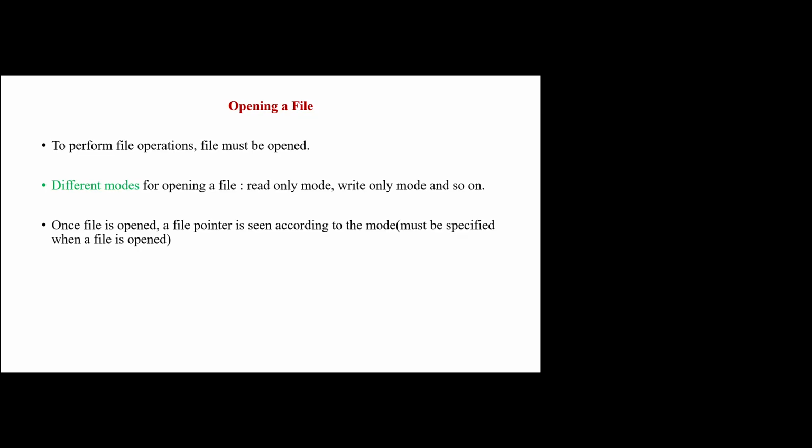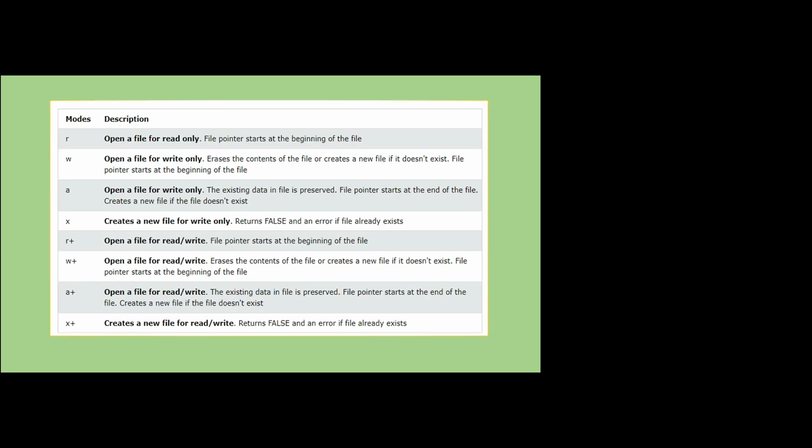There are different modes in opening a file, such as read-only mode, write-only mode, and so on. Once a file is opened, a file pointer will be set according to the mode in which we have opened the file. These are the various modes in opening a file. R specifies opening a file in read-only mode, W specifies opening a file in write-only mode, and A specifies opening a file in write-only mode. There are many other modes in opening and executing a file.